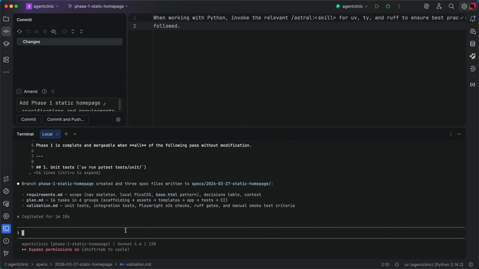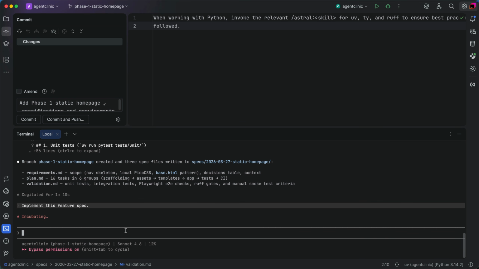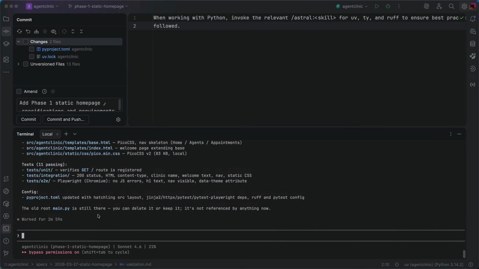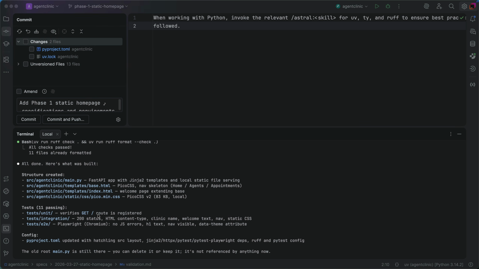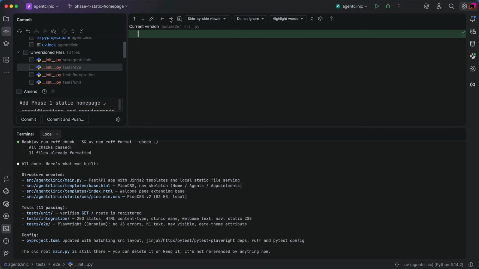Boring. Better than prompt hell. Now it's time to implement. Claude Code goes to work. Keep an eye on its progress. Done, and the agent gave us some good feedback along the way. But is this your code or Claude's code?